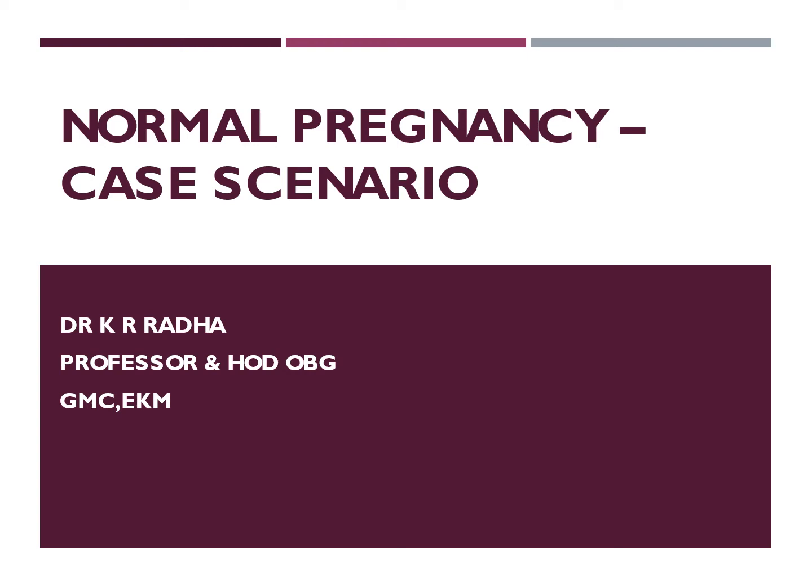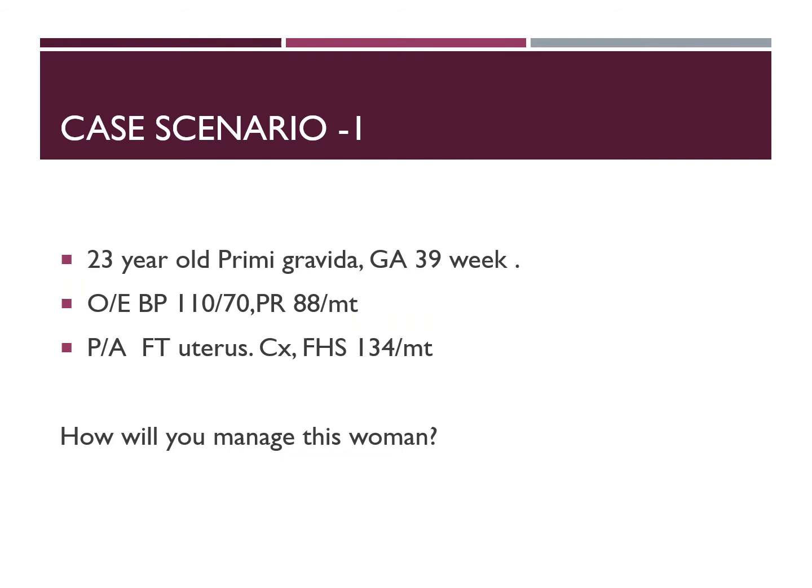Today we will discuss how to manage when you are given a particular case scenario. And today we will discuss a case scenario about a normal pregnancy. The case scenario given is a 23-year-old primigravida, gestation age 39 weeks.